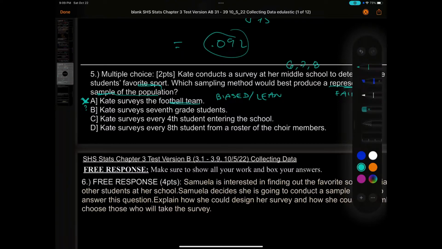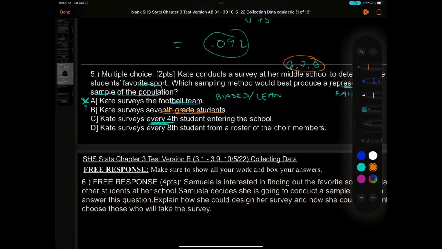C, Kate surveys every 4th student entering the school. I like this one because this one gives everyone a chance. All the 6th and 8th graders a chance. You see, this one only has just 7th graders, which I would rather not have. I want to hear from the 6th graders and 8th graders as well.